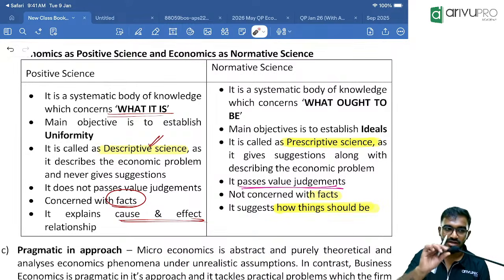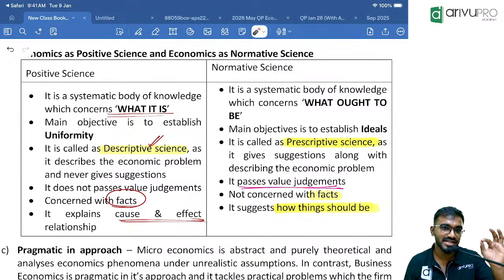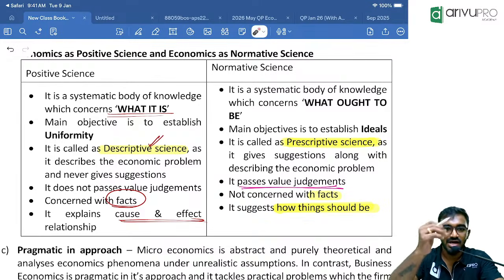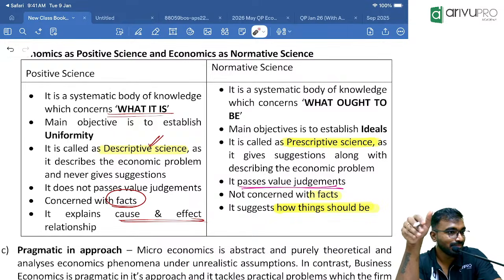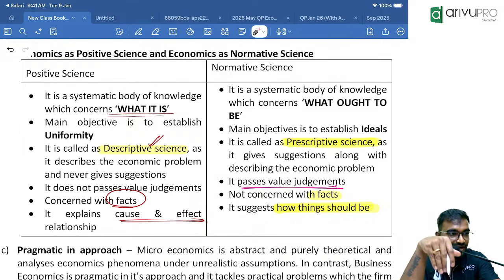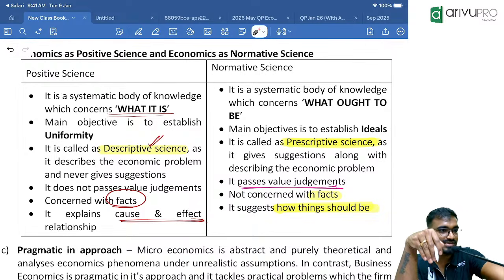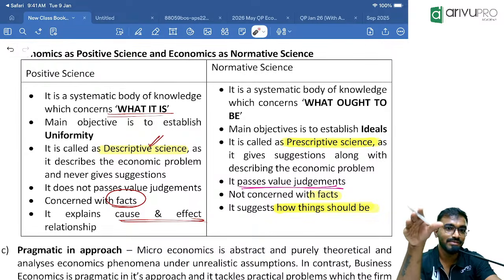Positive science. Now, in an exam, they will make a statement. In that statement, you have to understand, are they just defining the problem or are they giving any practical solutions? Are they just defining the problem? That means just a descriptive science. Along with defining the problem, if they are providing solutions, that is called a normative statement.